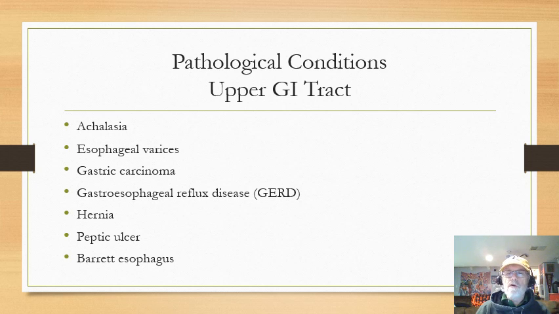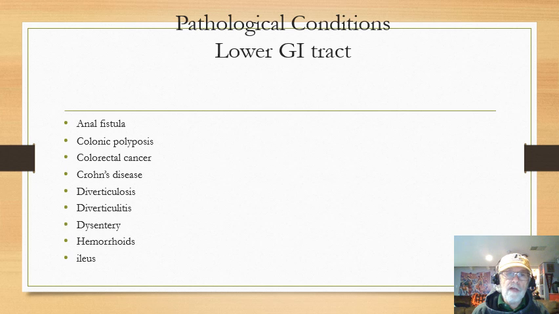Well, why is this important? Because Barrett's esophagus is actually a precursor to esophageal cancer. I'll talk a little bit more about esophageal cancer in an upcoming slide. So it's one step just before. If they could find somebody who has a Barrett's esophagus, then the idea is they might be able to take care of it before it becomes cancer. So that's called a Barrett's esophagus.